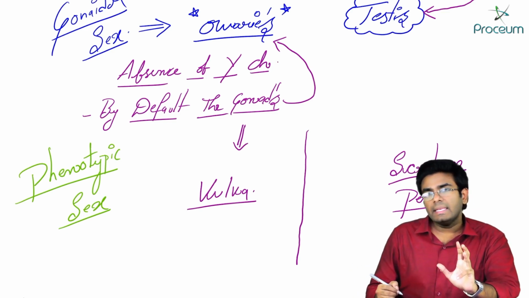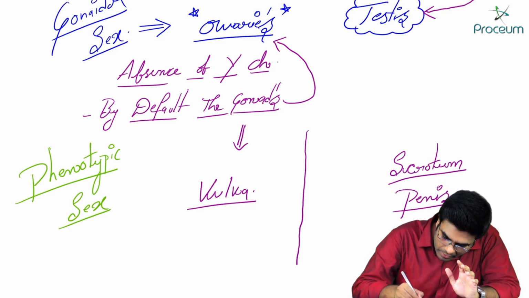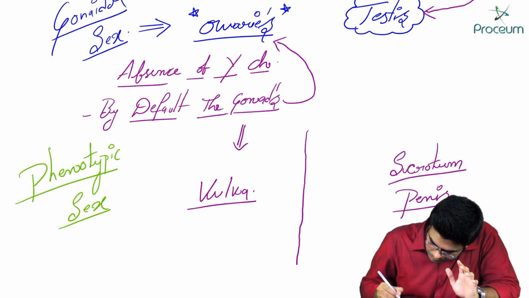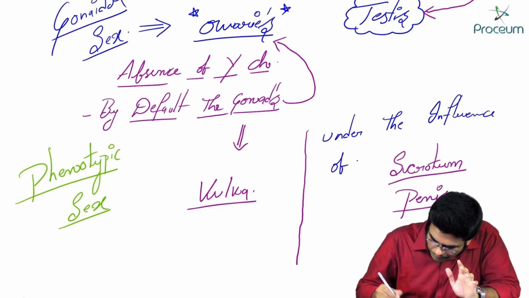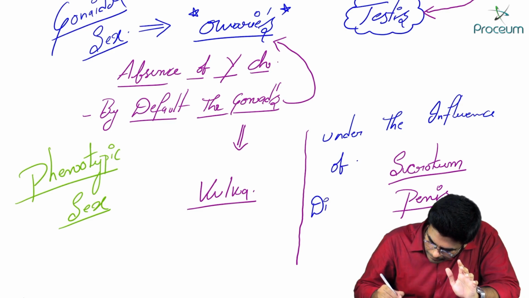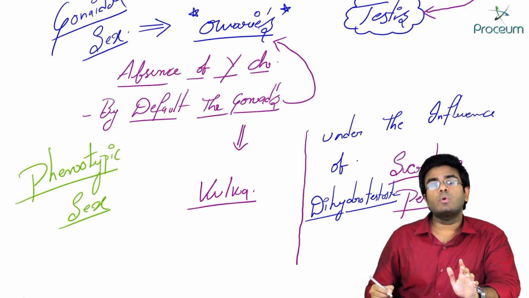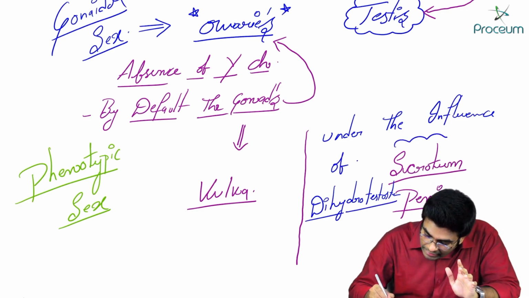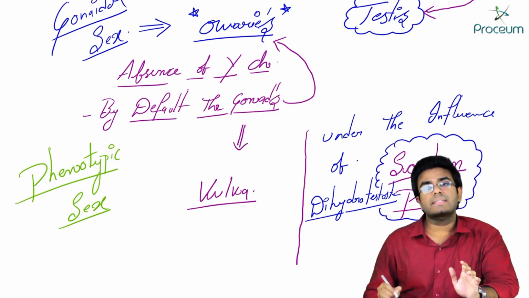Because in a male, under the influence of dihydrotestosterone, the external genitalia will become a scrotum and penis.